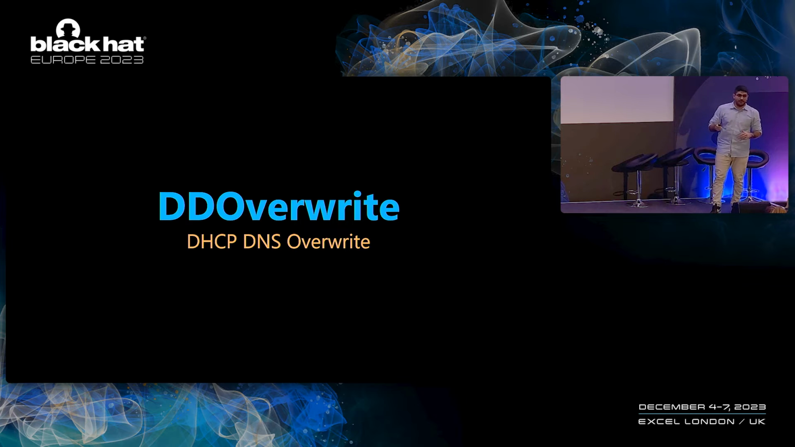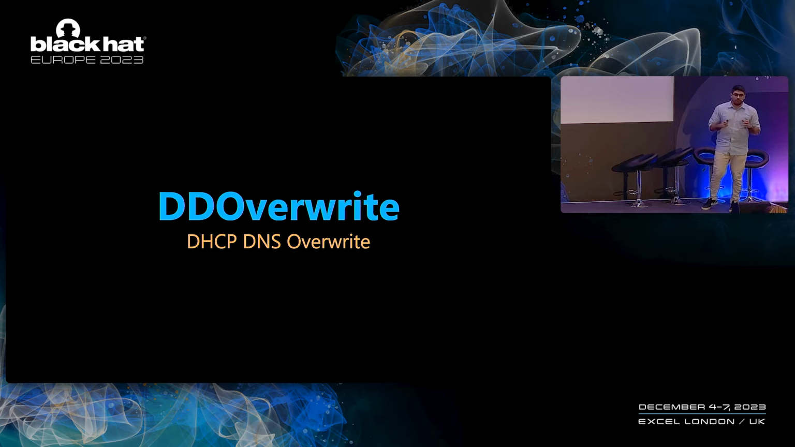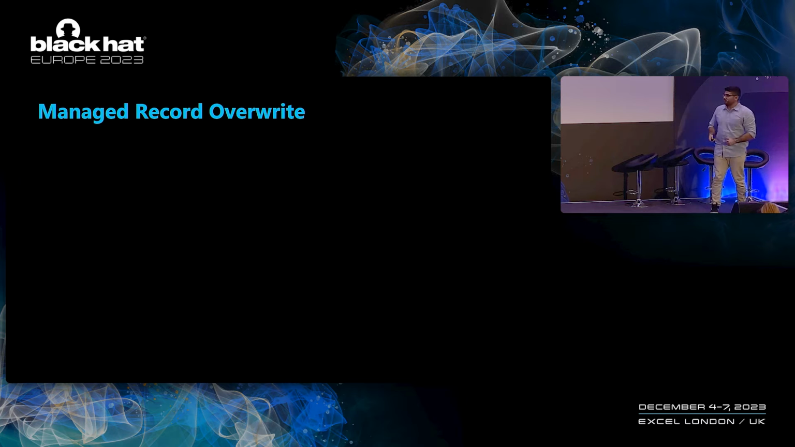And now that we understand that, we can go into DDSpoof, DHCP DNS overwrite, the attack where an unauthenticated attacker, the only requirement is access to the DHCP server, will be able to overwrite DNS records inside the domain. We've identified 3 distinct cases where this is possible, and we'll now go over them from the least severe problem to the very, very, very severe problem at the end. The first attack we call managed record overwrite.